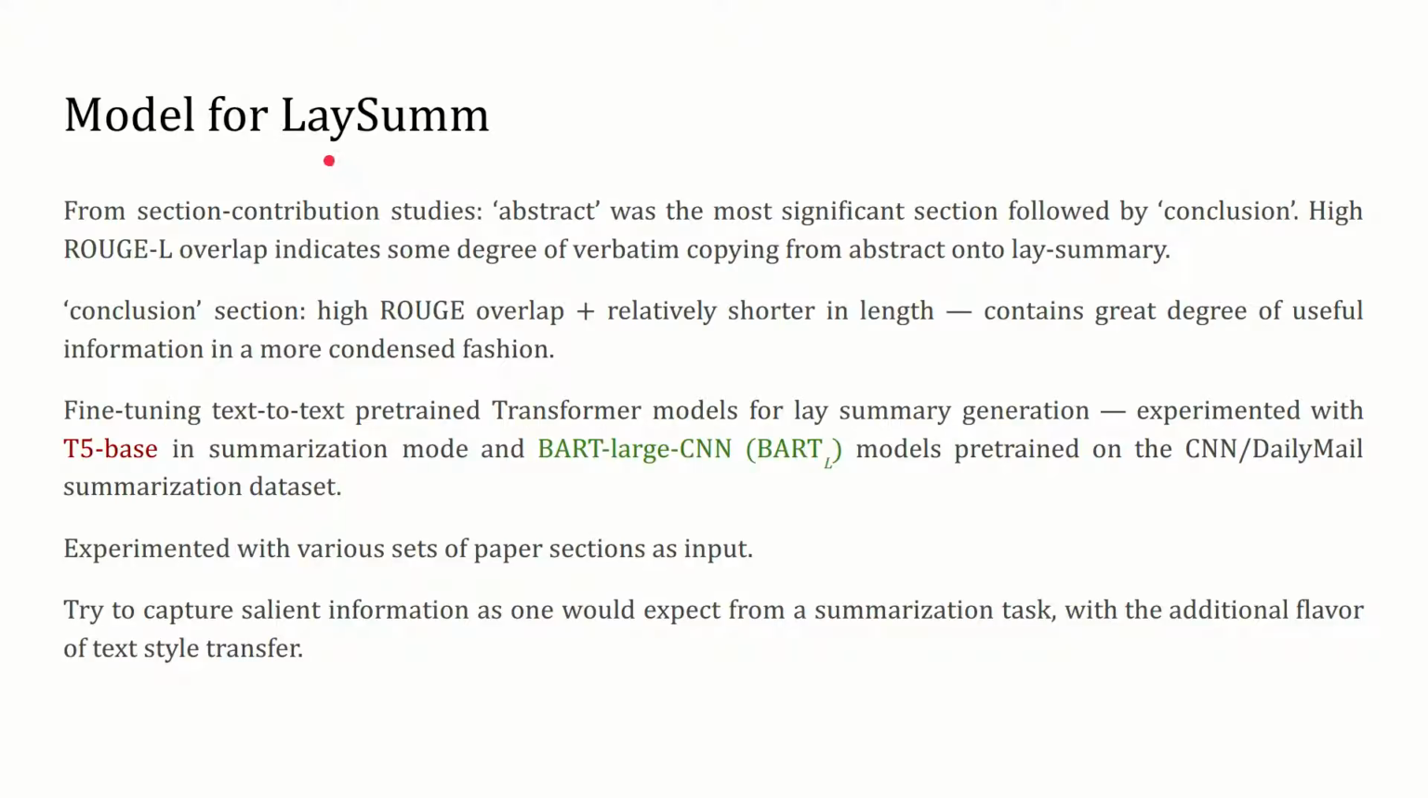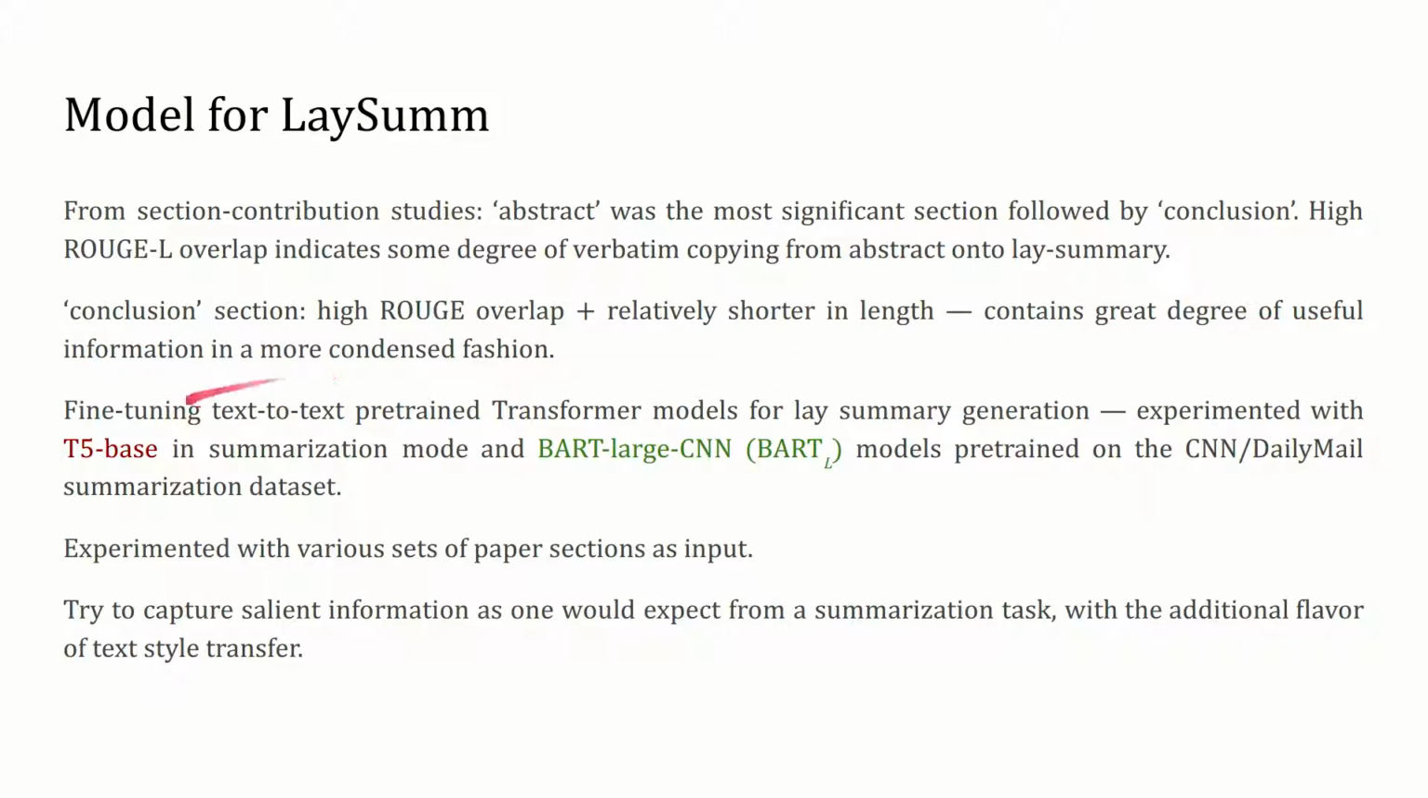The paper abstract is the most relevant section, followed by the conclusion. A high ROUGE-L overlap points to some verbatim copying from the abstract onto the lay summary. On average, the conclusion section is shorter in length and therefore contains the salient points in a more condensed manner.